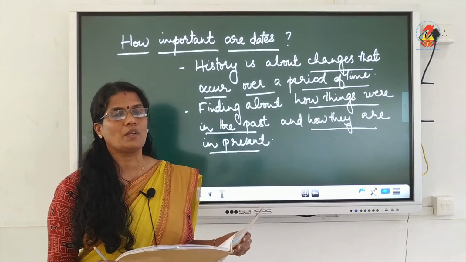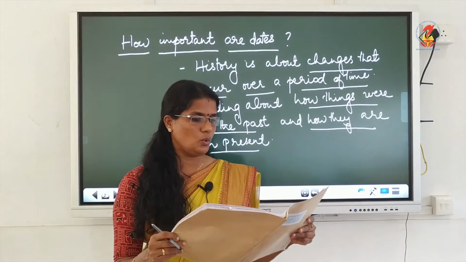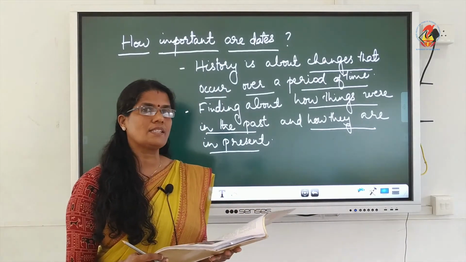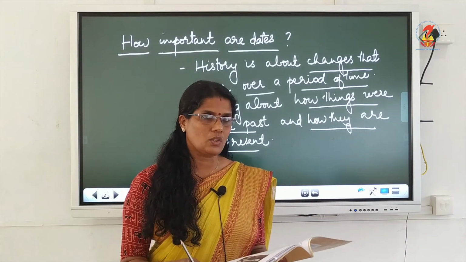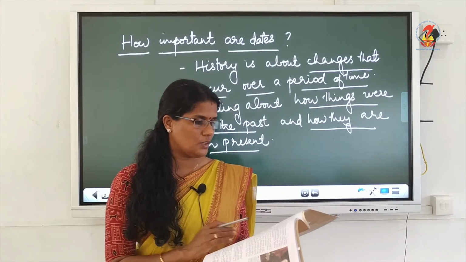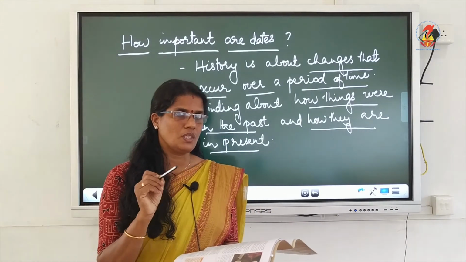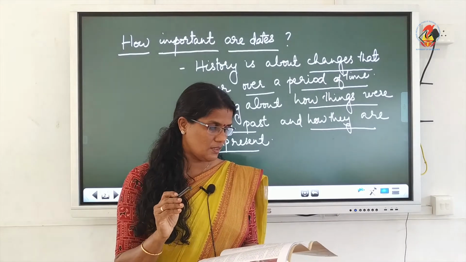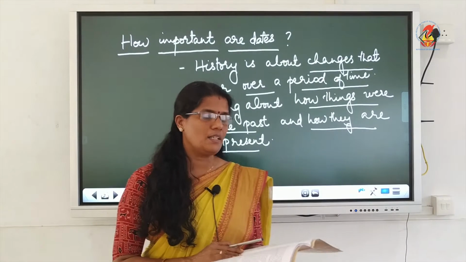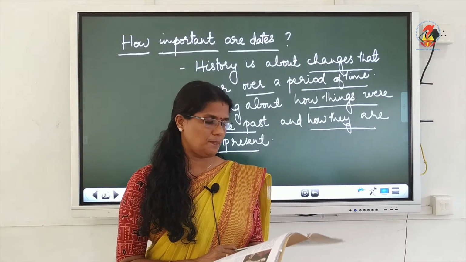So all these things were written in the history of past. So underline this second paragraph, page number 2. Second paragraph underline, history was an account of battles and big events. The earlier history, you can mark it over there, the history of past. Just note there, history in the past was an account of battles and big events. It was about rulers and their policies.